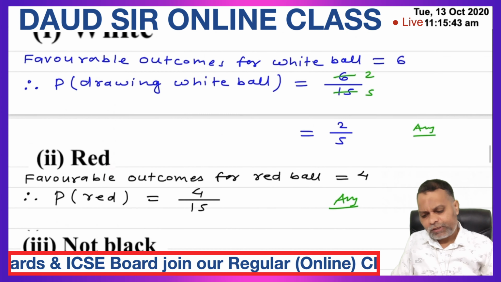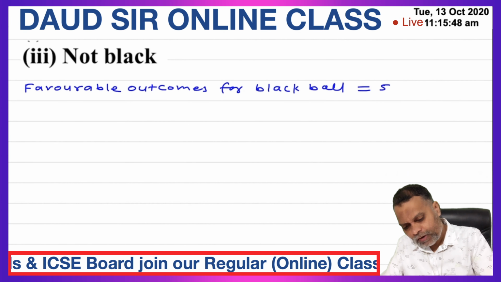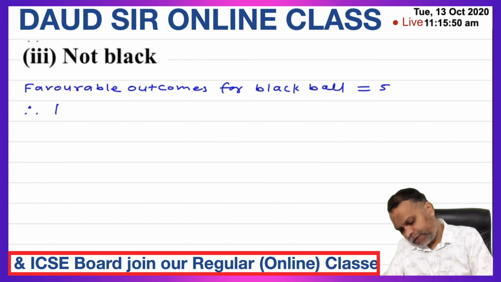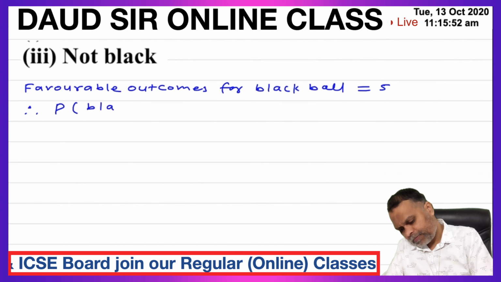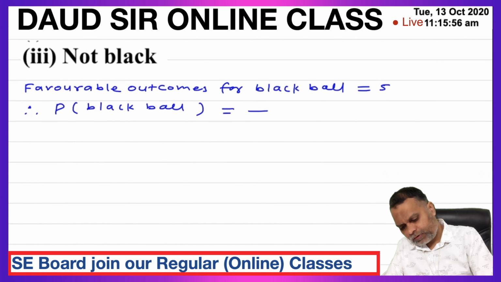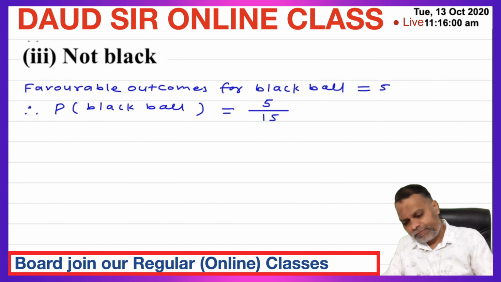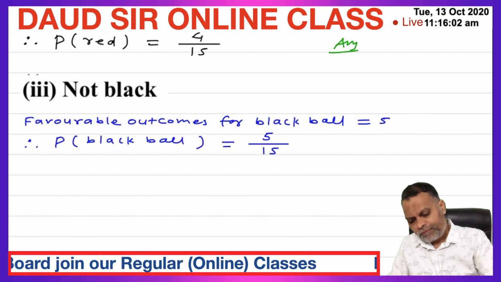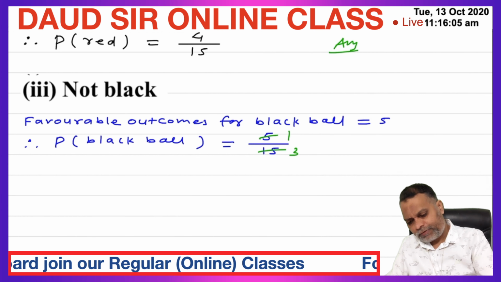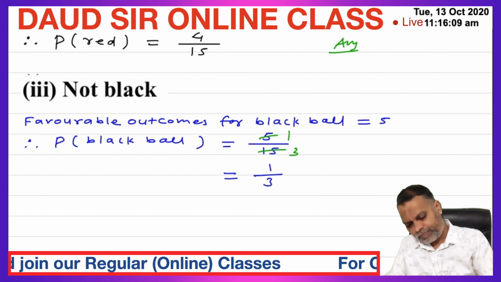How many black balls? 5. So therefore probability of black ball is equal to black balls 5 upon total number of balls 15. 5 1s are 5, 5 3s are 15. So probability of black ball is 1 upon 3.